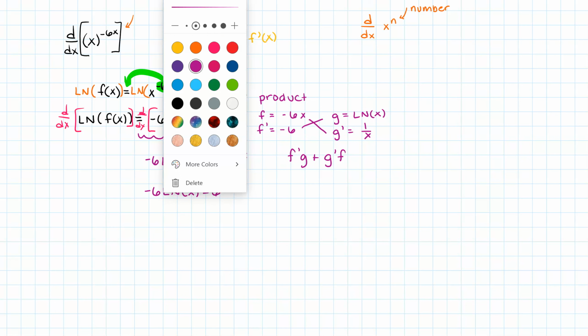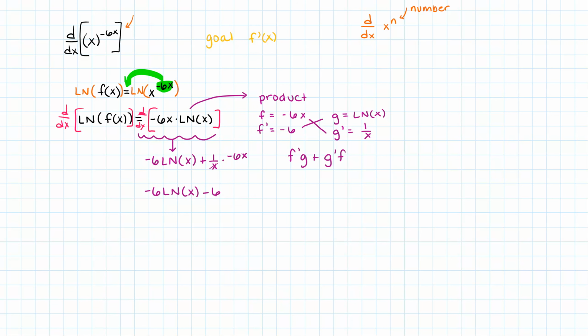Now let's take the derivative of the left-hand side. This left-hand side is natural log of a function, and this is a function of x. Since we're taking the derivative with respect to x, we're going to have to use the chain rule. When we have natural log of u and want to take its derivative, that becomes du over u, du with respect to x.